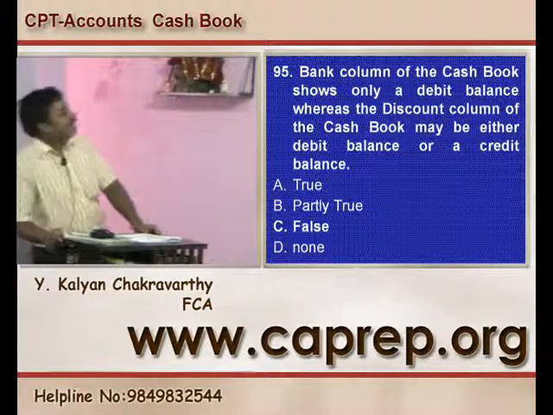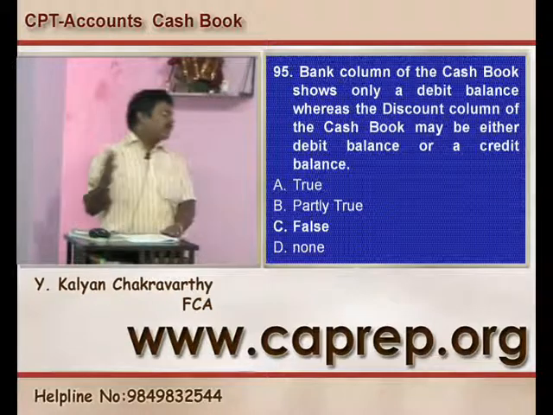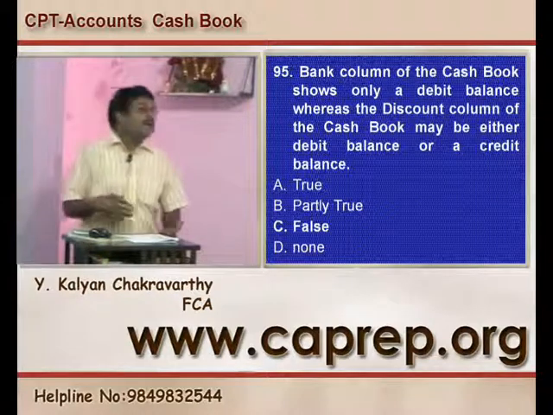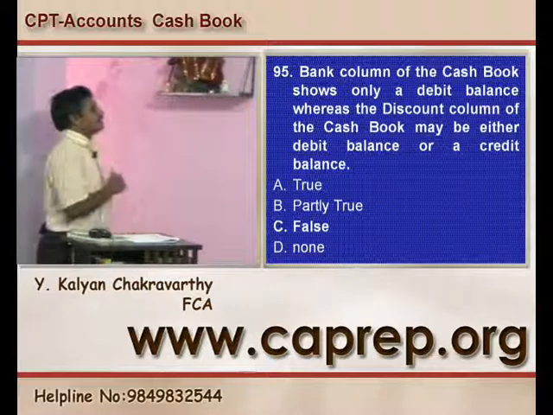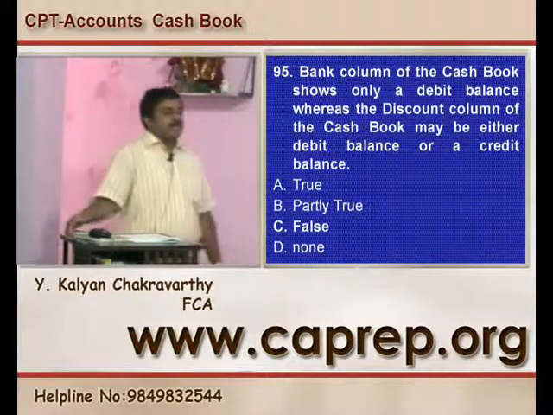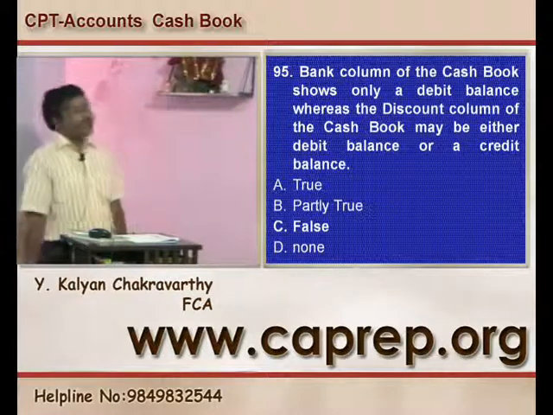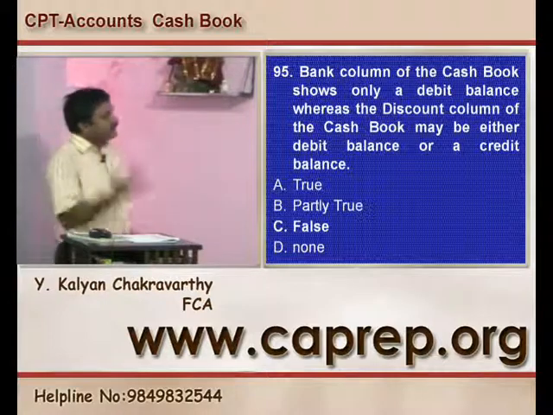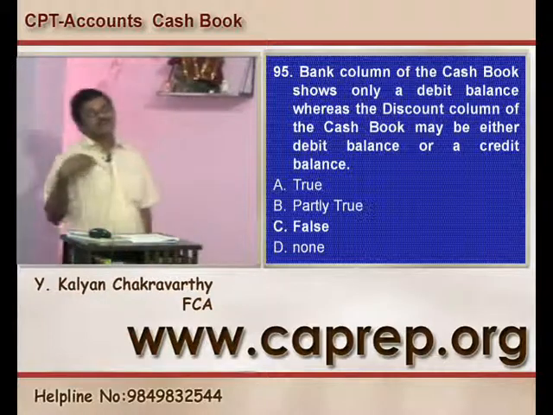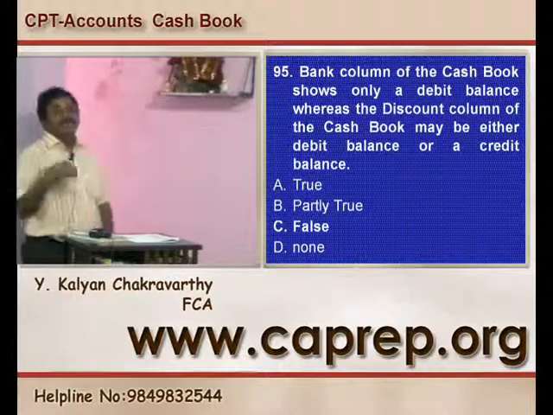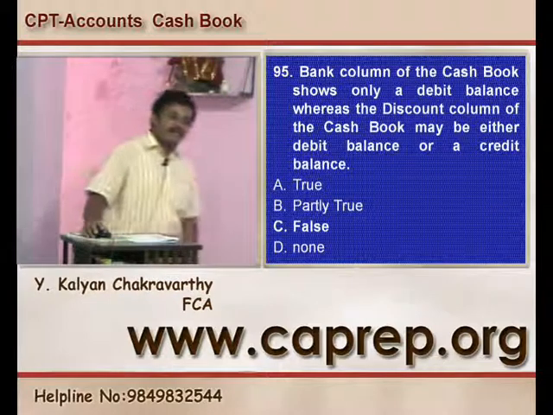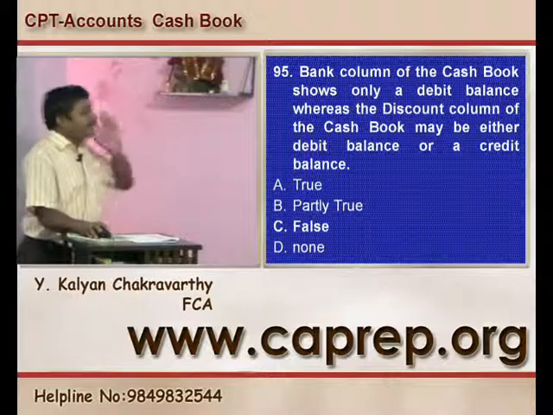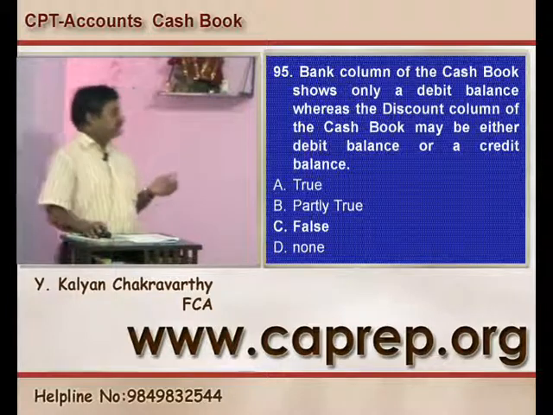So to say that the discount column of the cash book may have either a debit balance or a credit balance is not a true statement, because you don't balance the discount columns as such. So the question of either debit balance or credit balance does not arise. So 95's answer is C, false.